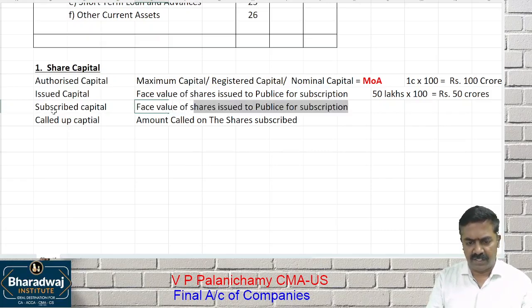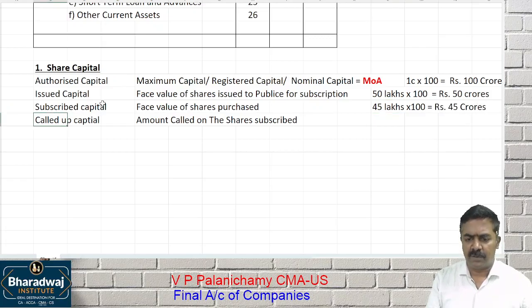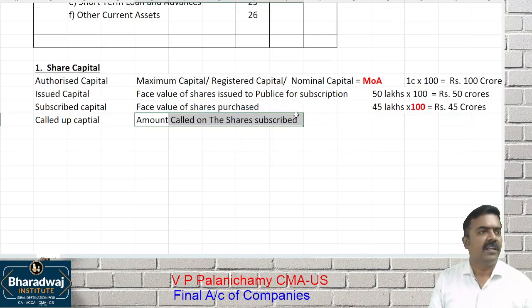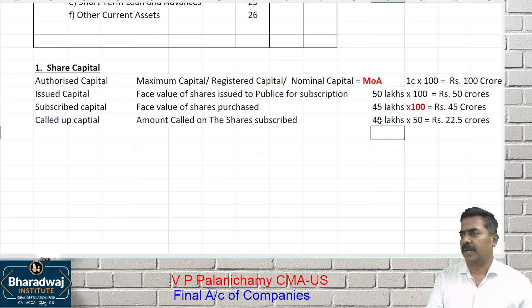Subscribed capital is the face value of shares purchased. Let us assume the public subscribed for 45 lakh shares, 100 rupees each. How much will it be? 45 crores. What is the face value per share? 100 rupees. Of the 100 rupees, we called up only 50 rupees. We asked the shareholder to pay only 50 as of now. That is called called up capital. 45 lakhs into 50 rupees, that is 22.5 crores, called up capital.